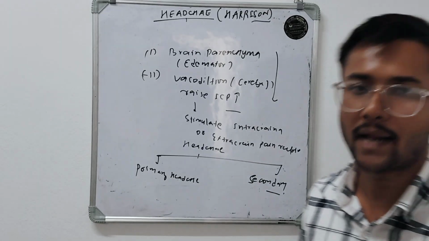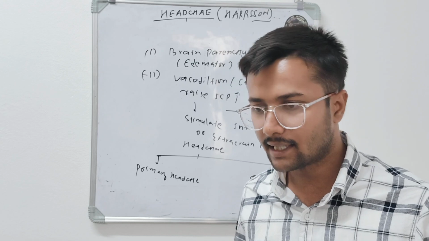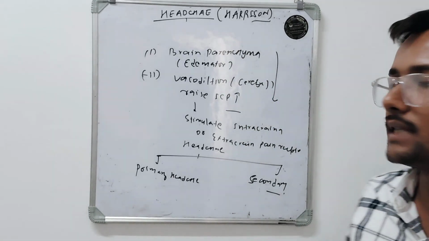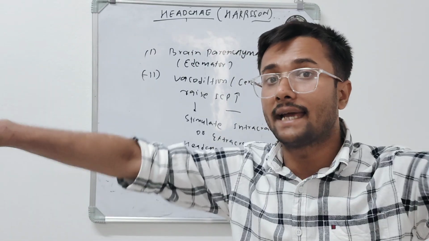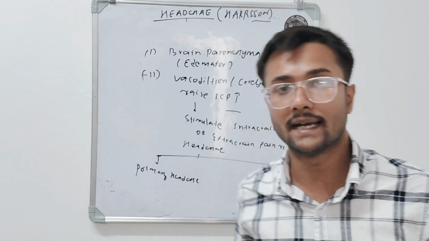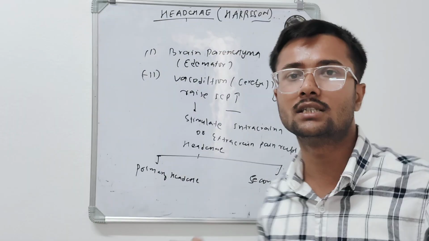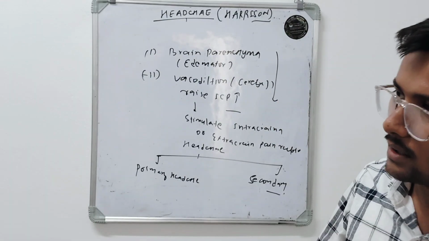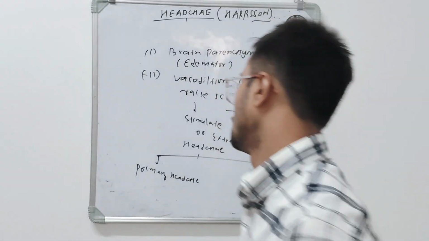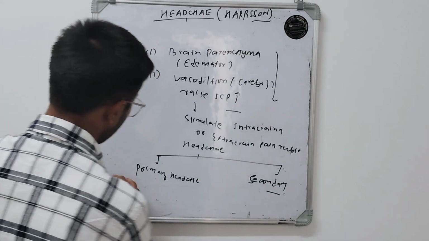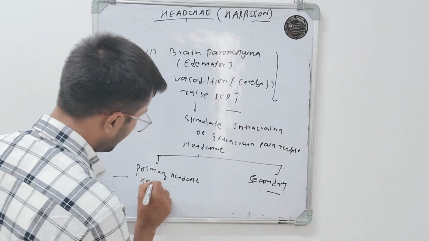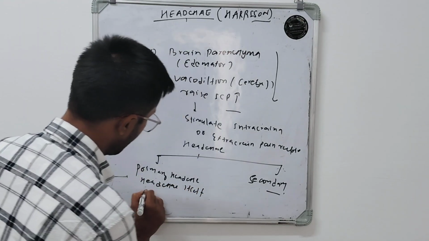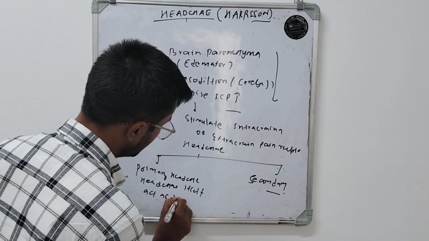In case of primary headaches, the headache itself acts as a disorder. In case of secondary headaches, the headache does not itself act as a disorder, there is some exogenous cause behind it, and the headache acts as a symptom. So what I am telling you, in primary headache, the headache itself acts as a disorder.